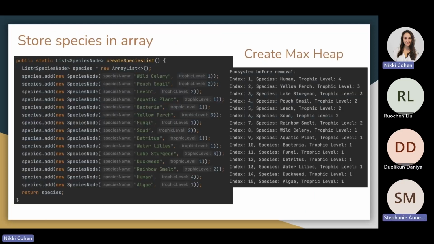To recap that, we wanted to show you some of our Java code and output, which we can explain in more detail later. But for now, we created an array of species nodes and then used it to create a max heap.